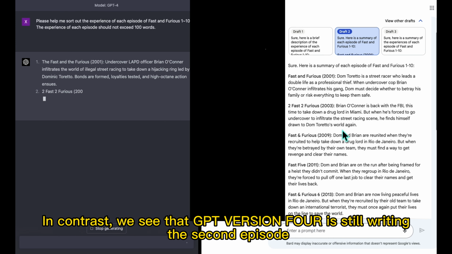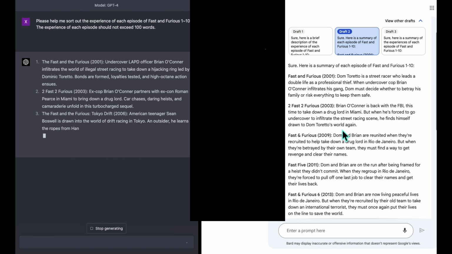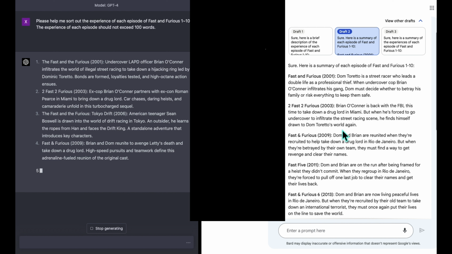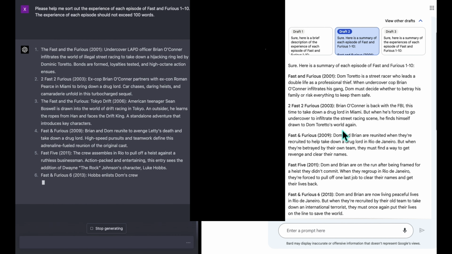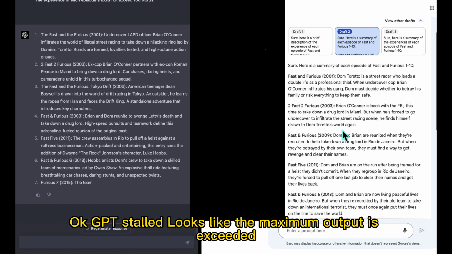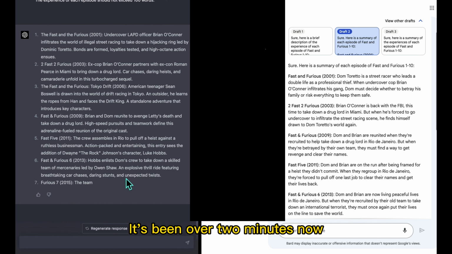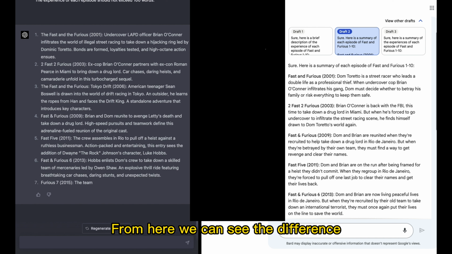In contrast, we see that GPT version 4 is still writing the second episode. Let's speed it up. Okay, it looks like GPT-4's maximum output is exceeded. It's been over 2 minutes now. From here, we can see the difference. Google BARD is really fast.